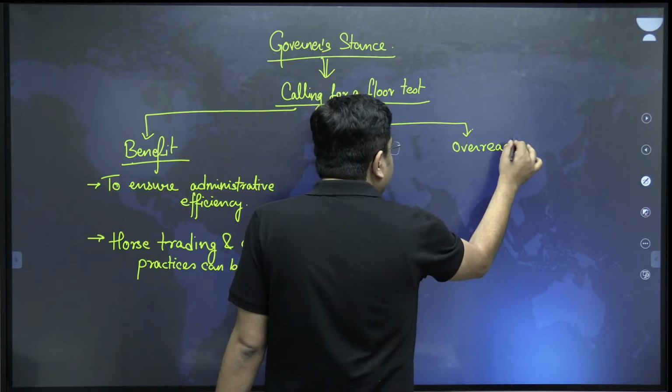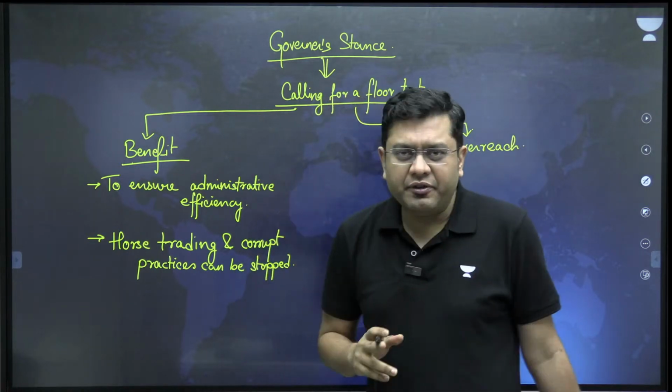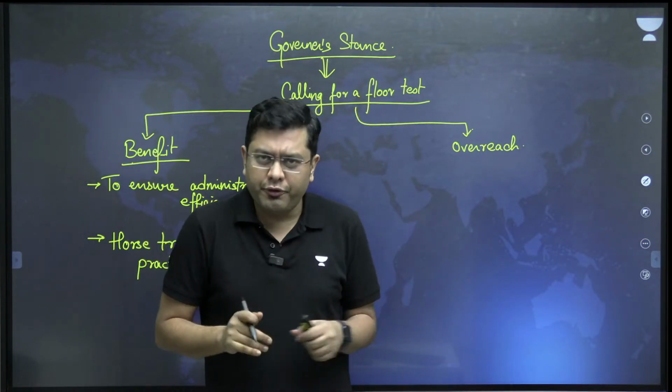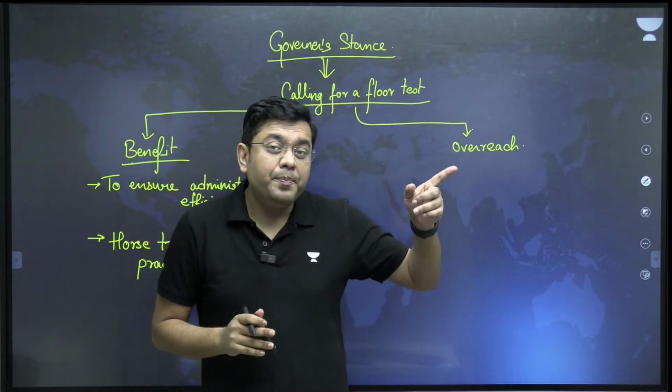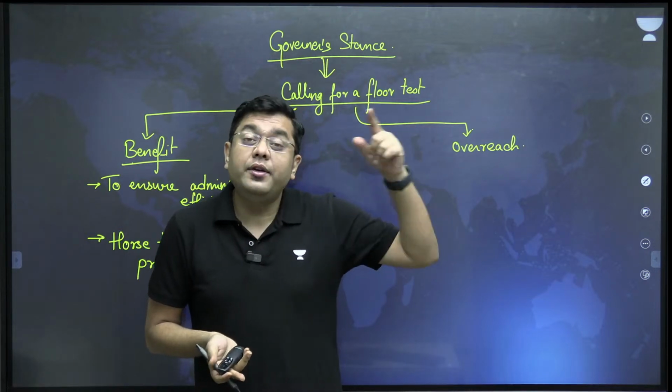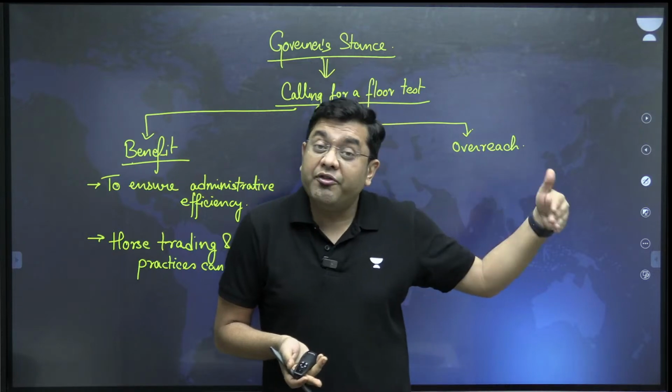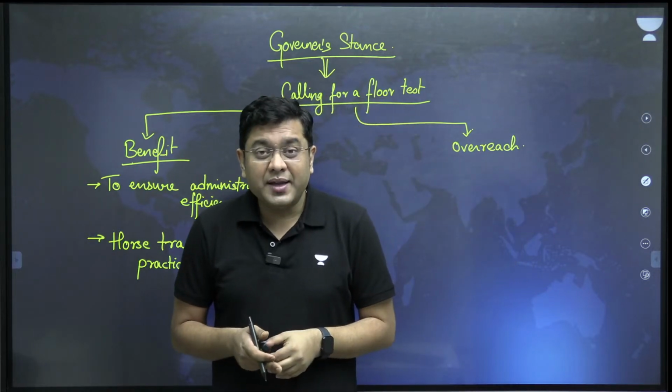Overreach, not in terms of what is the power of the governor. The power of the governor is that he or she can call for a floor test. But then, should they do it immediately after, around 1.5 months after a no confidence motion has been passed?